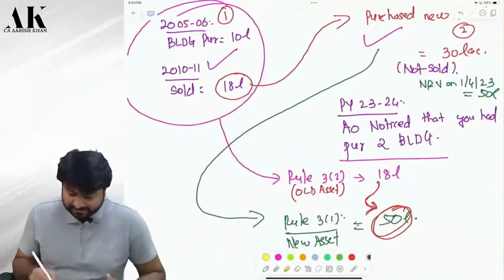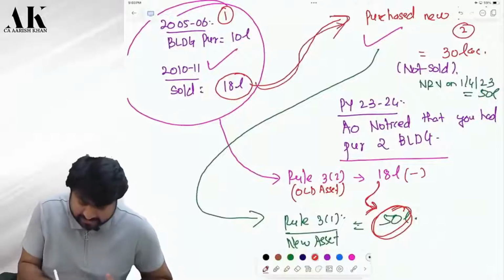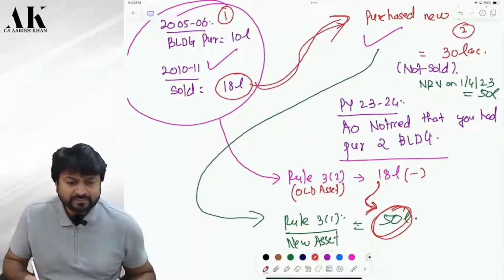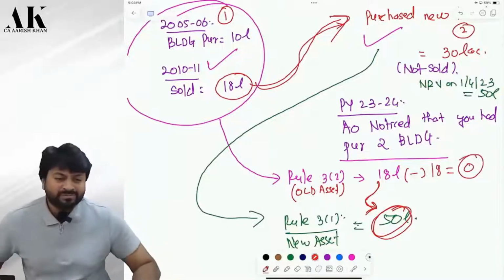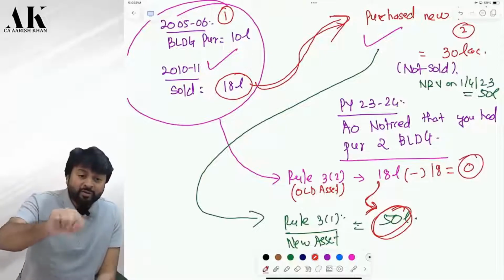So this amount shall be reduced by the amount invested in the new asset. So how much amount have we invested in the new asset? The entire 18 lakhs. So therefore the value of this asset will become 0. Did you understand what I said? Otherwise it will lead to what? Duplication of tax.